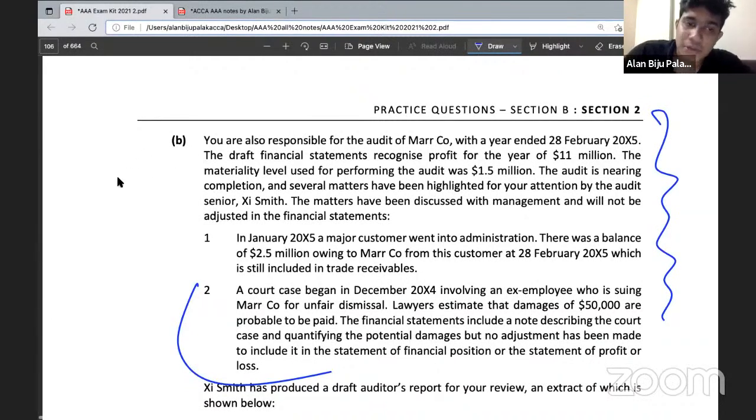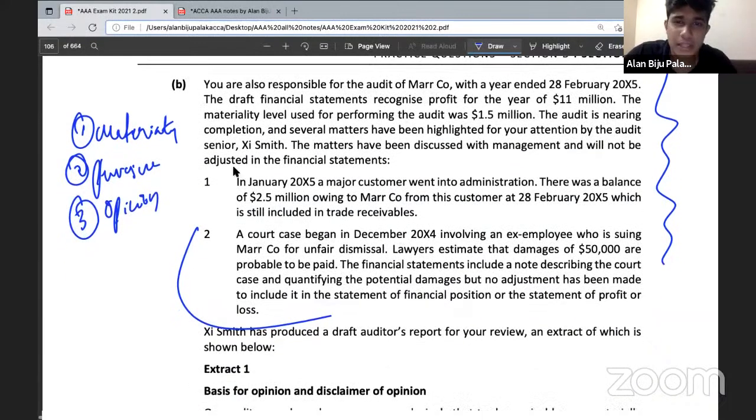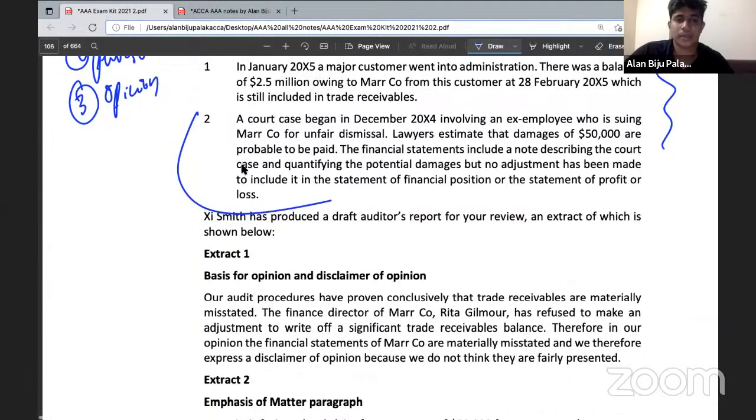The first thing that you need to do is to calculate the materiality of the misstatement. Then you need to consider whether the mistake is pervasive. And you need to find out the opinion that you need to express over the financial statements. So first of all, calculate the materiality on the basis of the scenario. Calculate whether that amount is pervasive or not. Finally, you must also consider the opinion that you need to provide over the auditor's report.